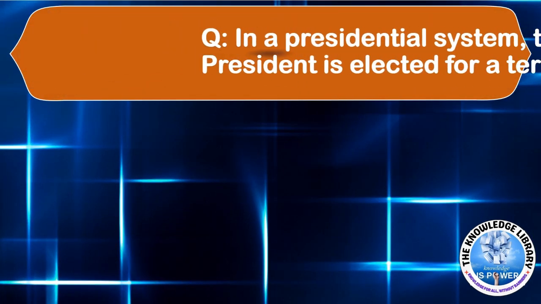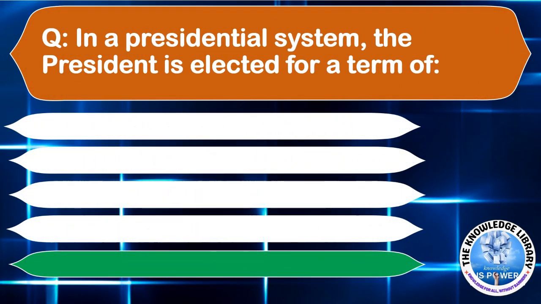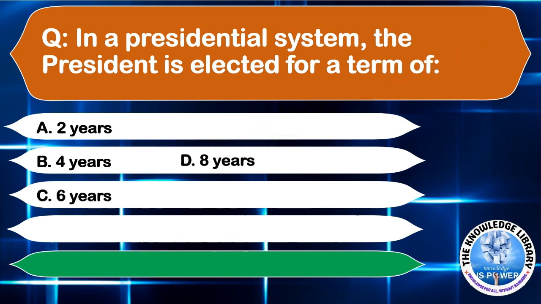In a presidential system, the President is elected for a term of option A, 2 years. Option B, 4 years. Option C, 6 years. Or option D, 8 years. The correct answer is option B, 4 years. Moving to the next question.